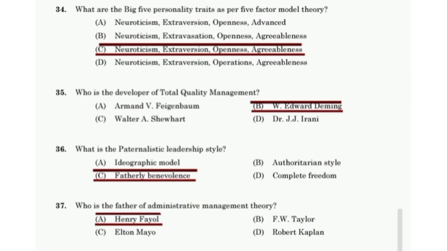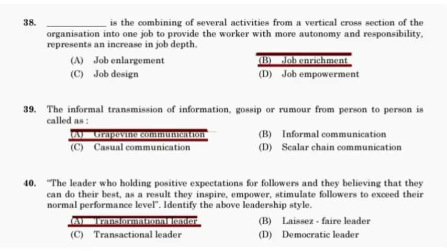Who is the father of administrative management theory? Henri Fayol. Job enrichment is the combining of several activities from a vertical cross section of the organization into one job to provide the worker with more autonomy and responsibility, representing an increase in job depth.